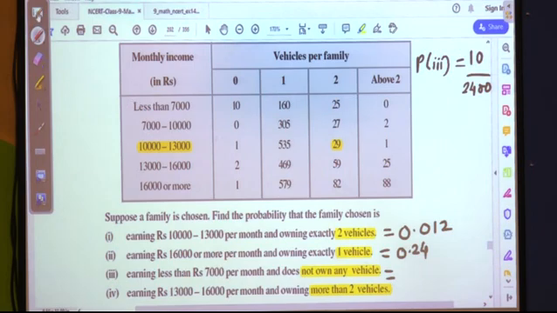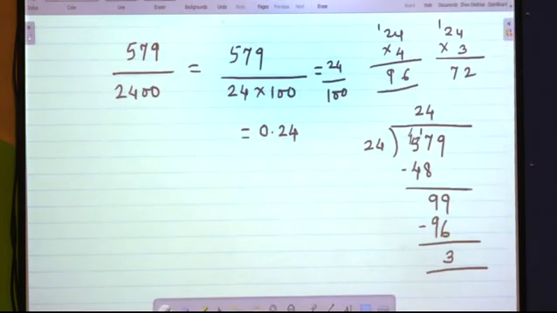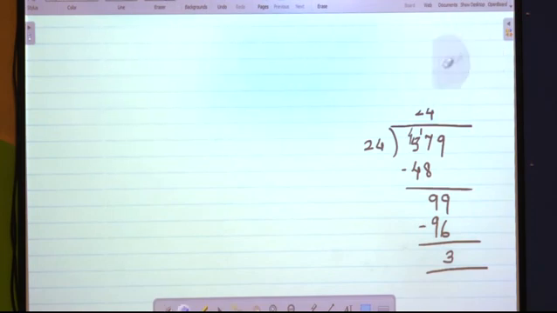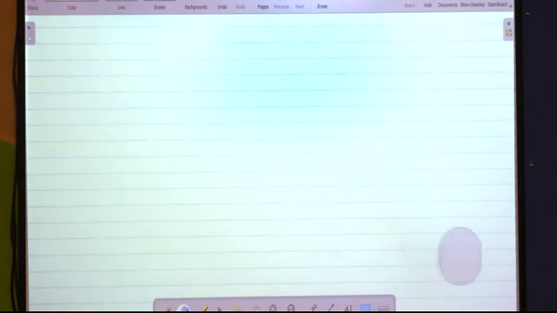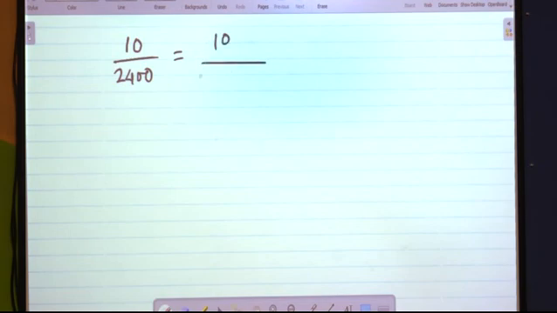Let us do this division. Here you can see that the total number of families is 10, so 10 upon 2,400 means it is 10 upon 24 into 100.